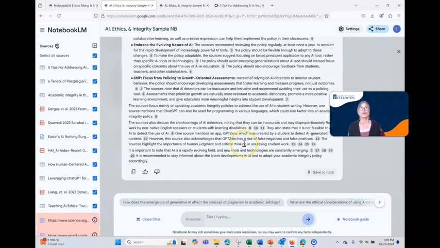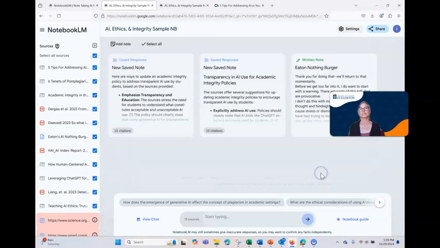Also, this system doesn't save your chats. So if you found this useful, what you would want to do is click on Save to Note, and it will add a note. It will add exactly that text for your note. If you want to do more, this is great.